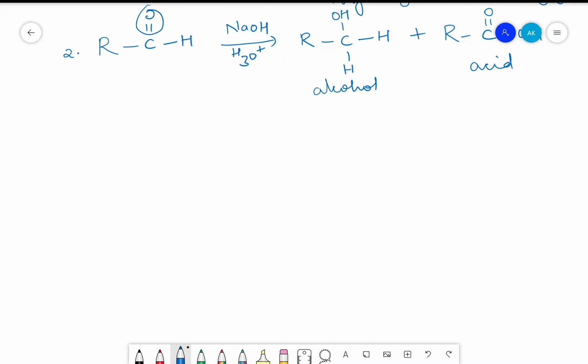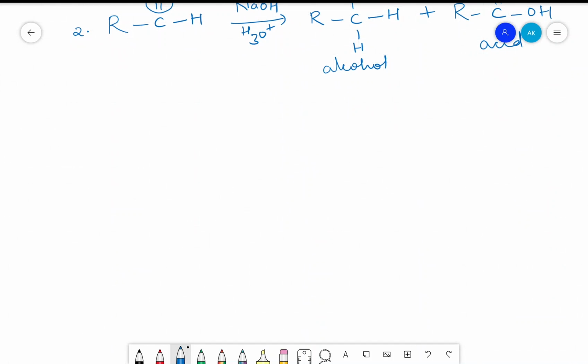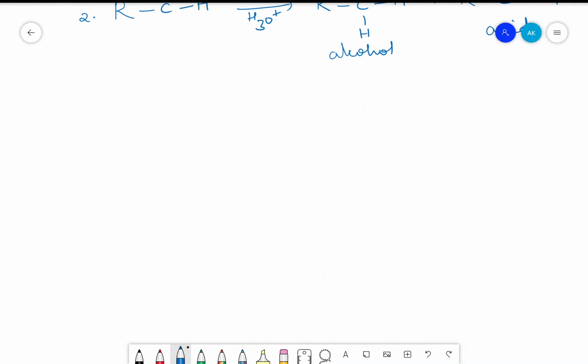Now to understand the details of the reaction, we will go to the mechanism of the Cannizzaro reaction. In the mechanism of the Cannizzaro reaction, we are going to use one aldehyde at a time.